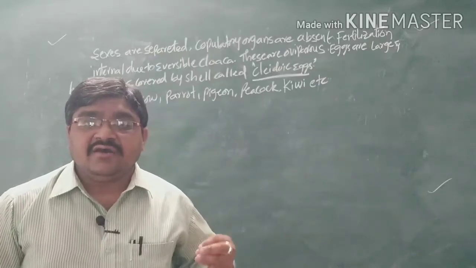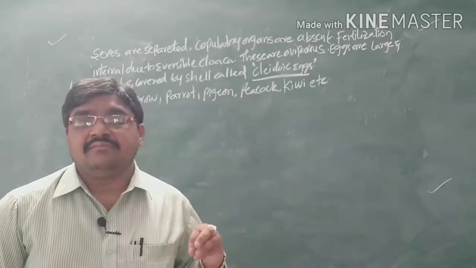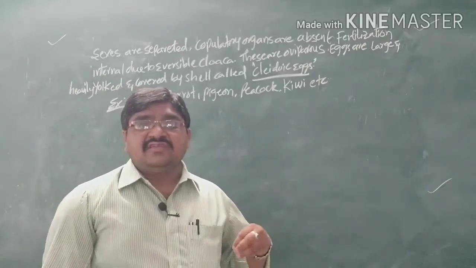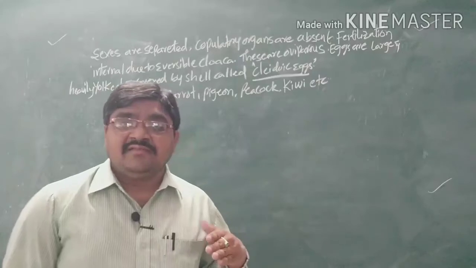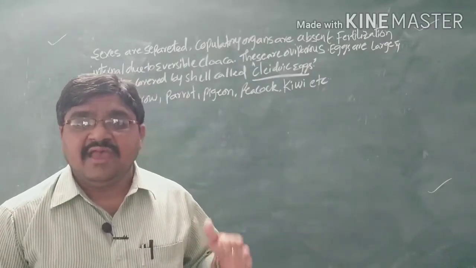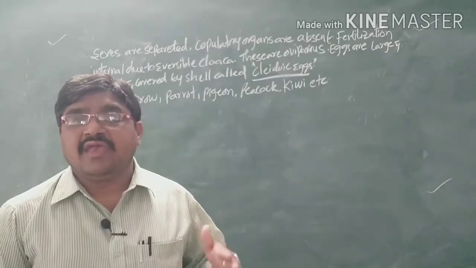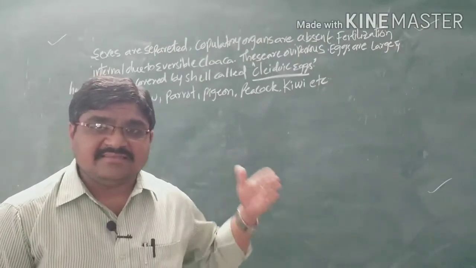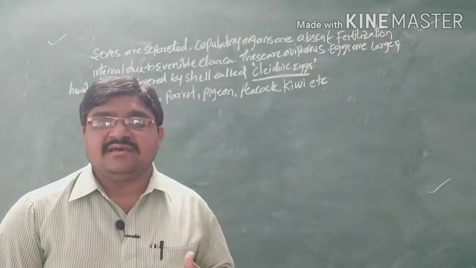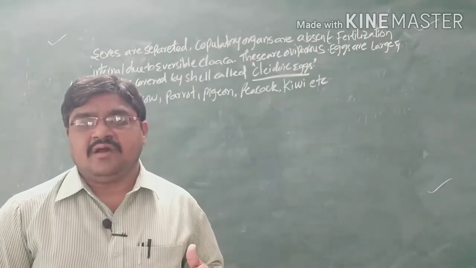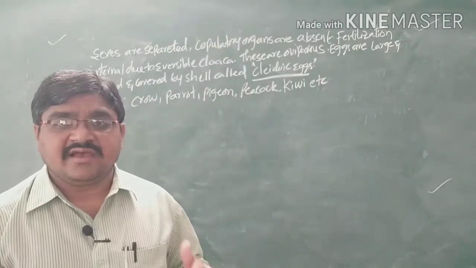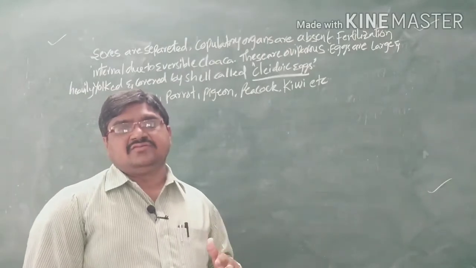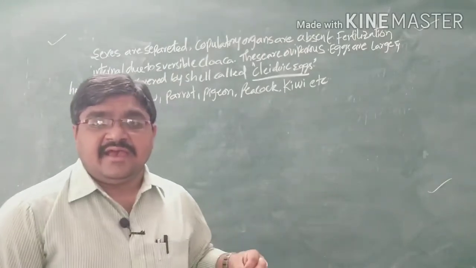Also, urinary bladders are absent, so that the body weight is reduced. These are the modified characters which are helpful for the flight mode of the Aves. And the connecting link between the reptiles and the birds is Archaeopteryx. So these are the characters of the Aves.